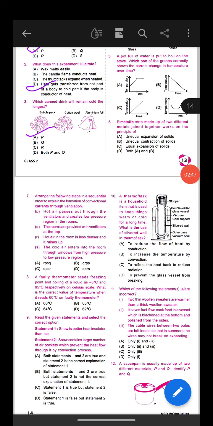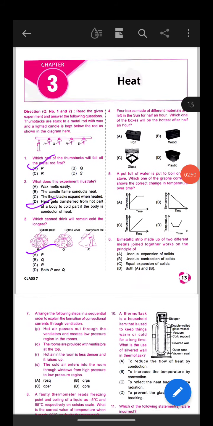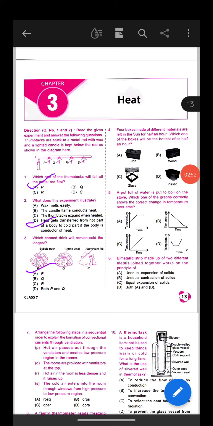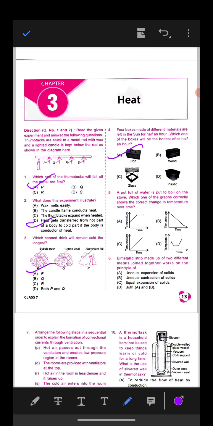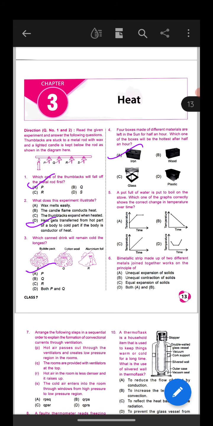Next is question number 4. Four boxes made of different materials are left in the sun for half an hour. Which one of the boxes will be the hottest after half an hour? The first box is iron, second wood, third glass, fourth plastic. Okay, so the answer is iron. So the iron box will be the hottest after half an hour.